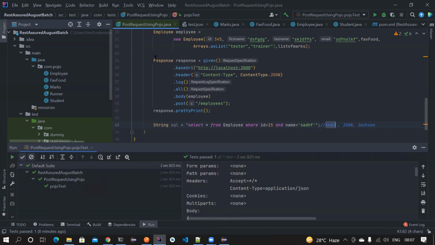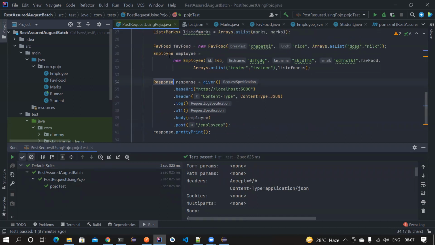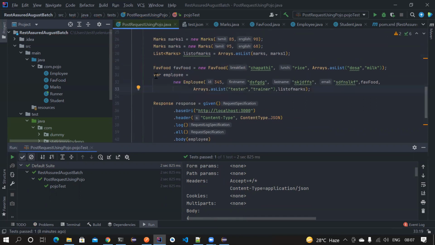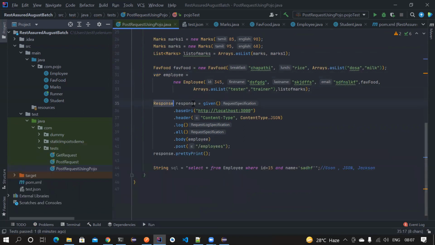Using Lombok, you don't have to mention the type. Suppose it is an employee, you can just mention 'var'. This can take care of everything, so you don't have to worry about what the return type is. That is the power. Here we are telling it is a response, but here I can just mention 'var'. That's it. It can understand this is a response type. So this is the power of Lombok.